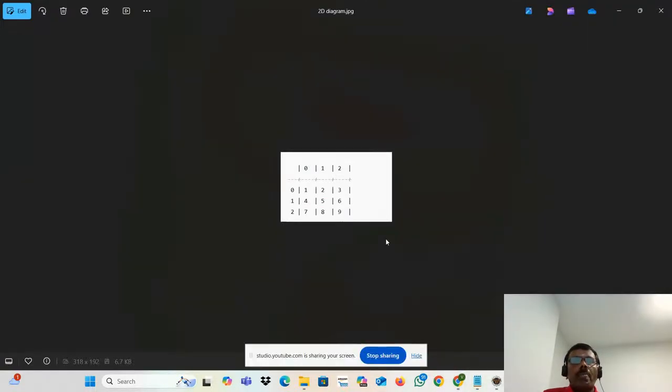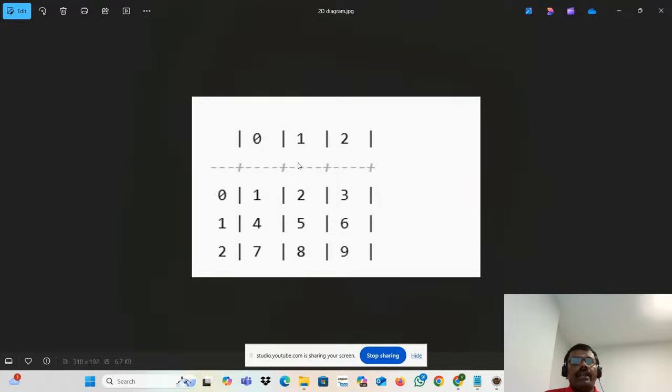This is a 2D array. See that? Elements are stored in this manner. These are all your elements, and these are all the indexes. It looks like Excel, right? In Excel, the elements are stored like that. These are all the rows, and these are all the columns.